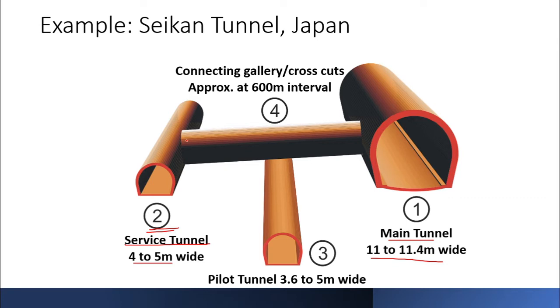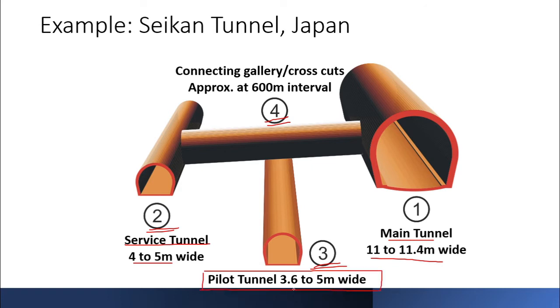The main tunnel and the service tunnel are connected with the help of a gallery at every 600 meter, or half a kilometer approximately. Now, what is this pilot tunnel? The pilot tunnel is number 3 that you see over here.